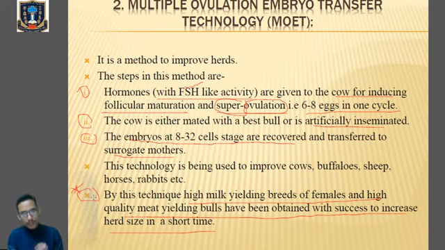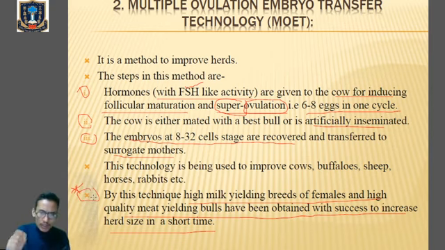So in this technique, what we are doing is injecting the cow with the hormone which has FSH-like activity, which will induce follicular maturation and superovulation, where 6 to 8 eggs will be produced at a time. After superovulation, we will go for fertilization either naturally or artificially, that is artificial insemination. After fertilization, there will be formation of embryo. So the embryo at 8 to 32 cell stage will be recovered from the mother cow and inserted into the surrogate mother. Now the genetic mother will be available for a second round of artificial insemination or for MOET technology.